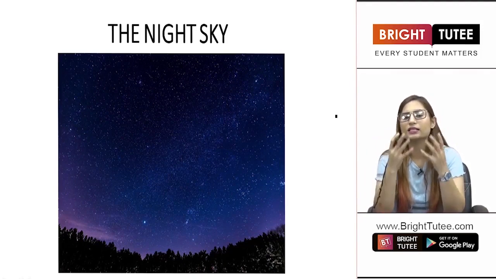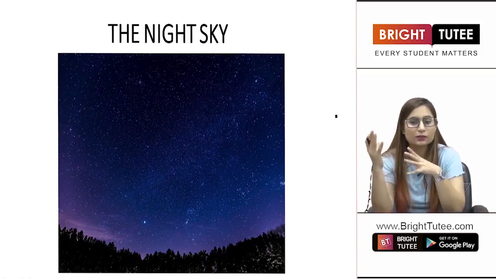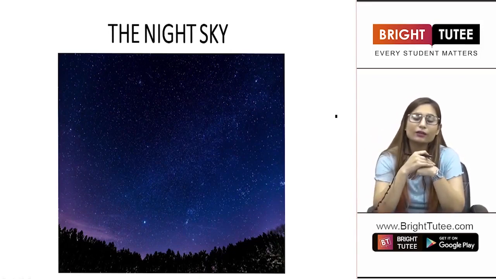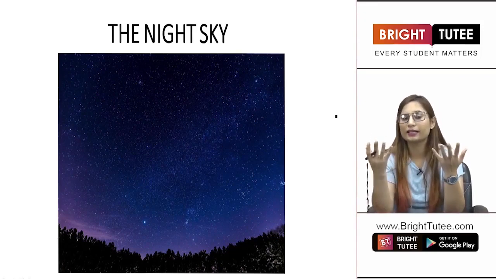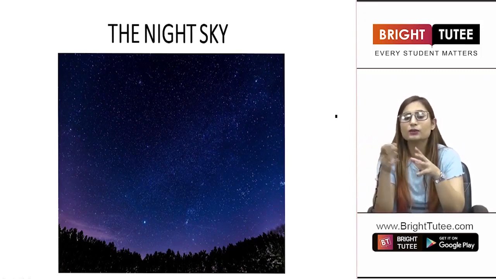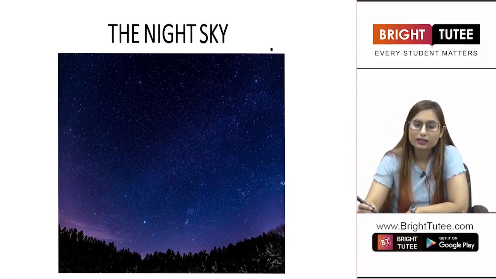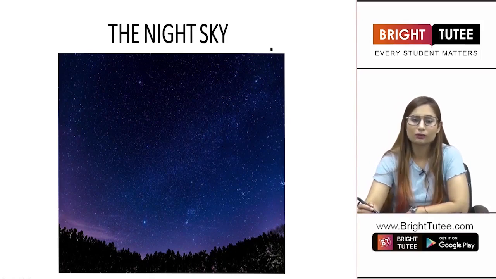Now, every star, students, has its own light. The stars produce their own light. So, because the sun is the closest star to us, the light of the sun overshines the light of other stars, and hence we are not able to look at the stars during daytime, right? So, this is what a night sky looks like. There are a number of stars which are visible to you.